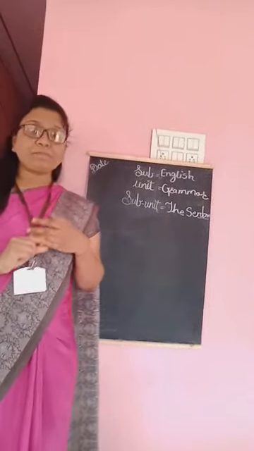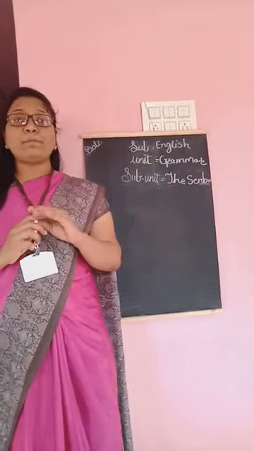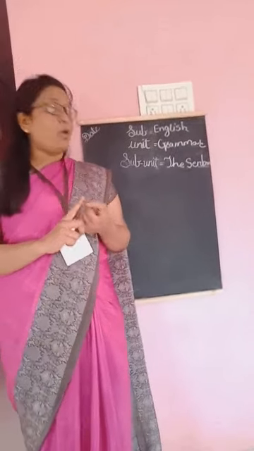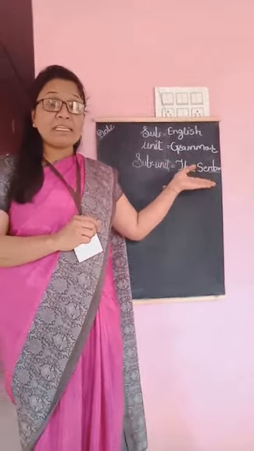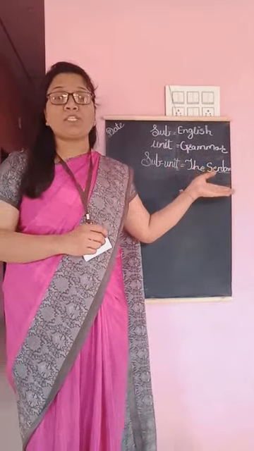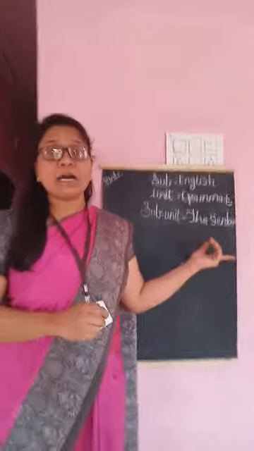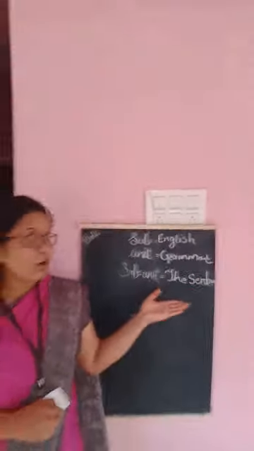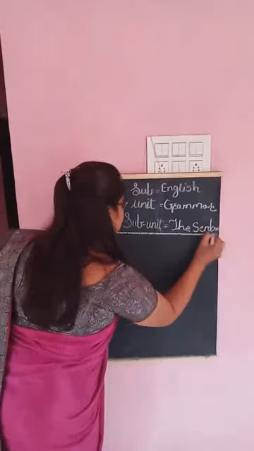In a sentence there are two important parts. A sentence always starts with a capital letter and ends with a punctuation mark. A sentence is incomplete without a punctuation mark. Today we will see the two important parts of the sentence.